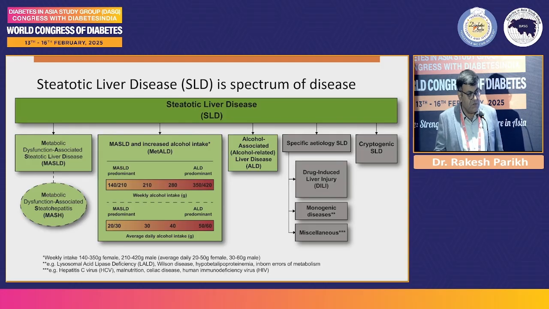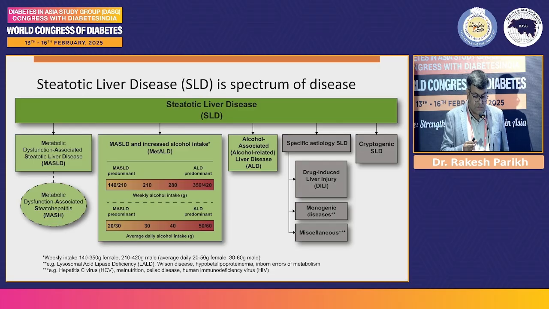So as per these new consensus guidelines, it's a whole spectrum of steatotic liver disease. And in that spectrum, there are people who might be having other cardiometabolic risk factors. Those are the people we call as MASLD if they do not have any other cause for this steatosis. There might be some other people who have the risk factors along with some other additional cause, like they might be having some consumption of alcohol. So then you call it as MetALD.